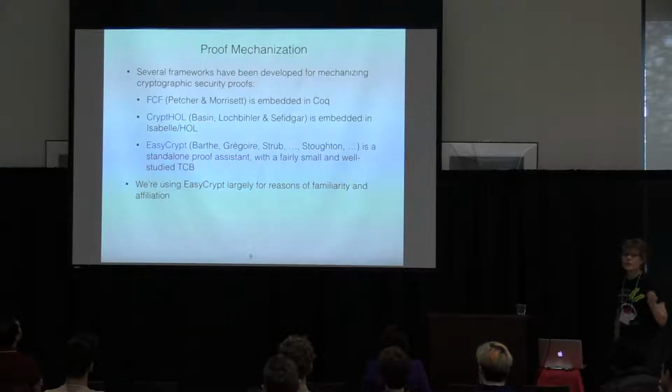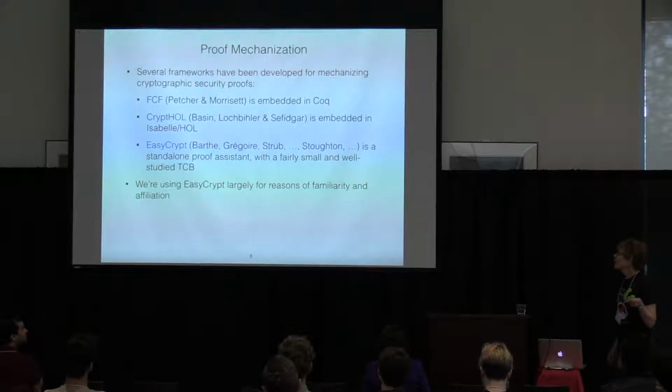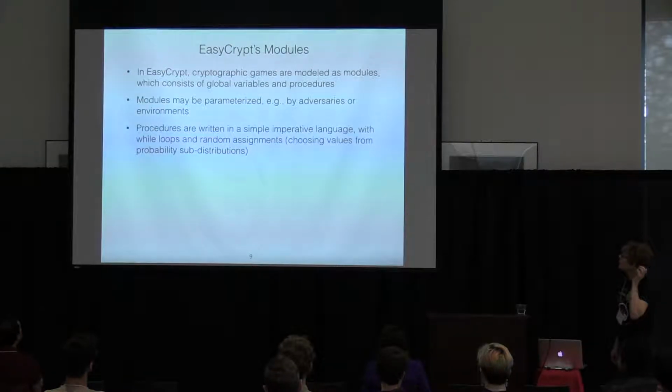There are several very good frameworks, I think, for doing computational model proofs of complicated protocols. The one that we're going to be using is EasyCrypt, which is a standalone proof assistant with a fairly small and well-studied TCB. Manuel mentioned it. We're using EasyCrypt largely for reasons of familiarity and affiliation. I'm not going to make any strong claims that the others wouldn't be good vehicles as well.